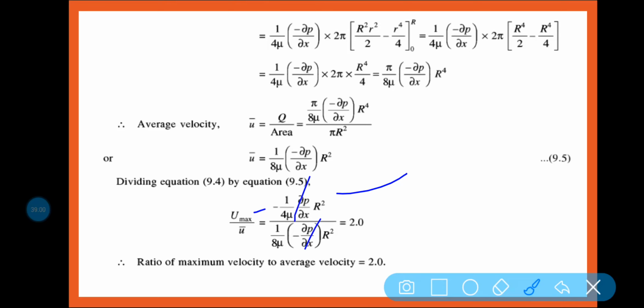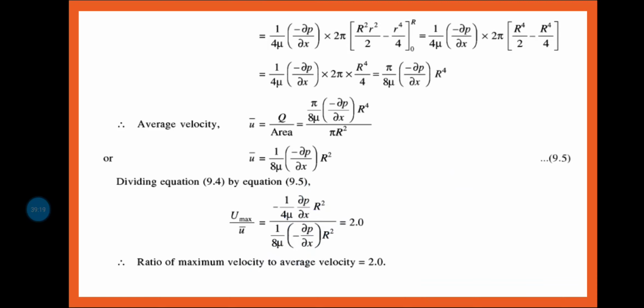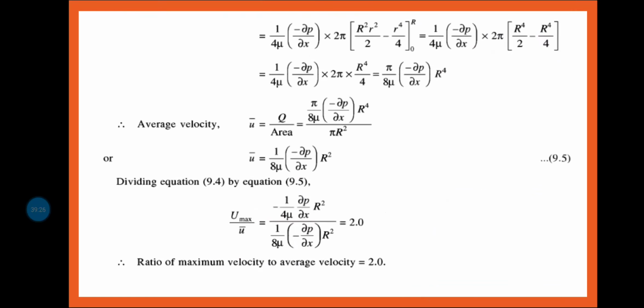So del p by del x cancels out, R square cancels out, the minus cancels out, and 1 by 4 mu over 1 by 8 mu gives 2. So ultimately u max by u bar, the average velocity, is equal to 2. So the ratio of maximum velocity to average velocity must be 2. So this is all about the derivation.